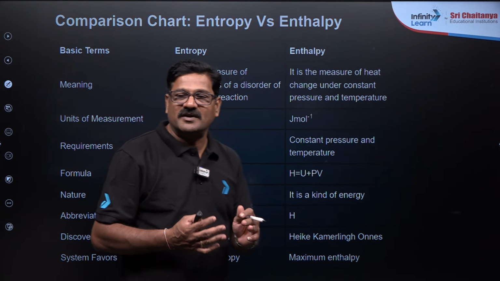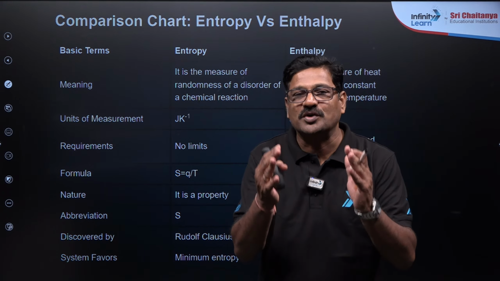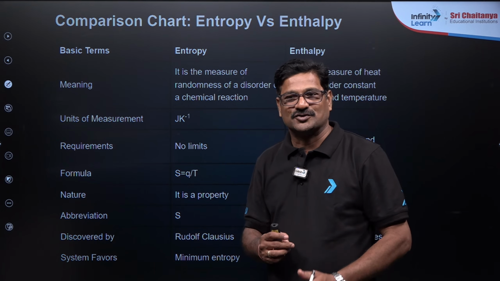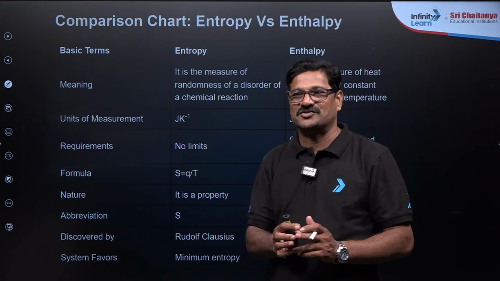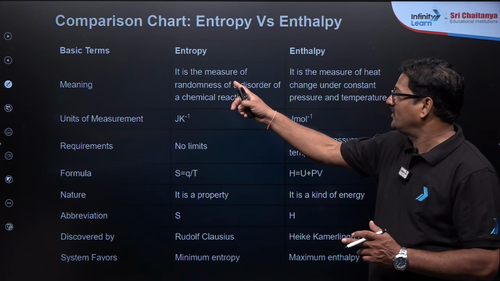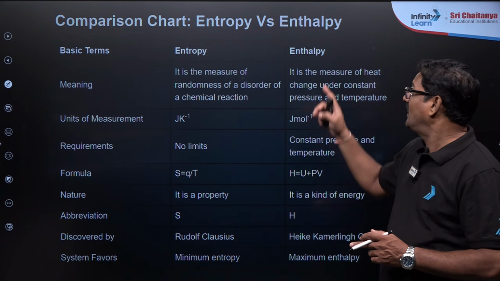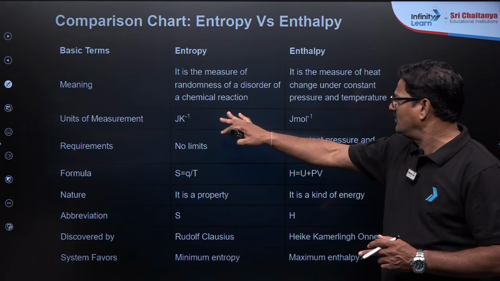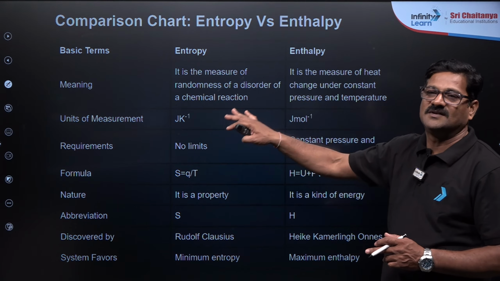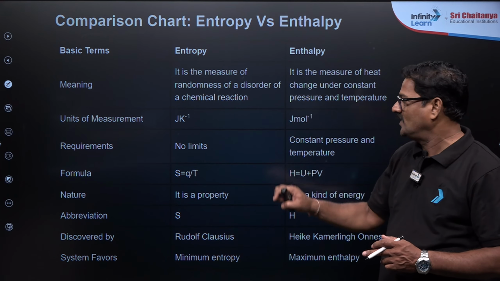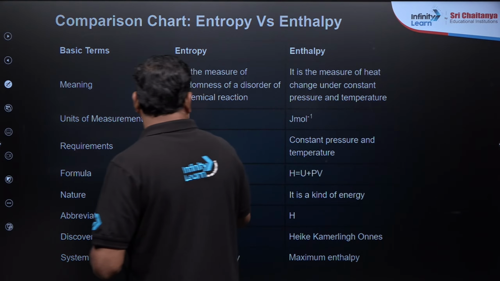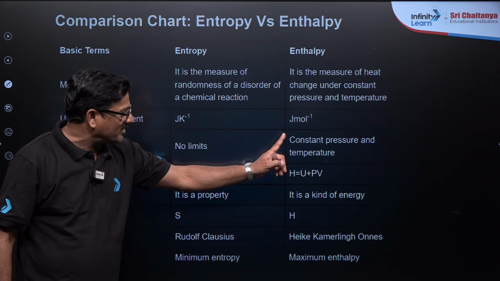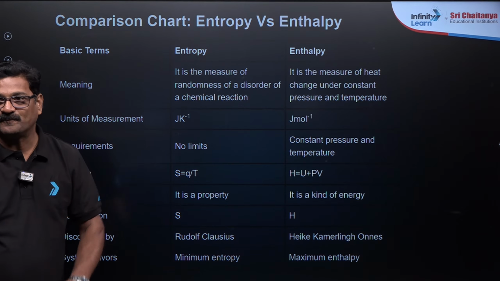Whenever you want to do your best, you need to have clarity of what you are handling. So I am explaining at a granular level. Look here, entropy is the measure of randomness and enthalpy is the measure of heat at constant volume. Joule Kelvin inverse, Joule mole inverse, these are the units. And requirements, entropy has no limits, but enthalpy has limits of constant pressure and temperature.